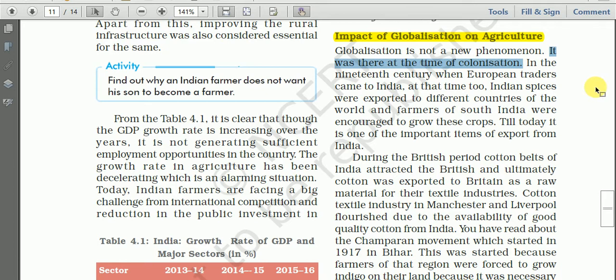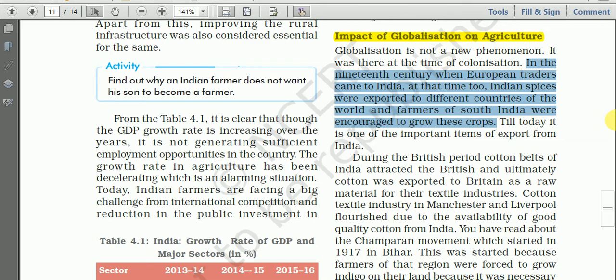And in the 19th century, when European traders came to India, at that time too, Indian spices were exported to different countries of the world, and farmers of South India were encouraged to grow these crops.